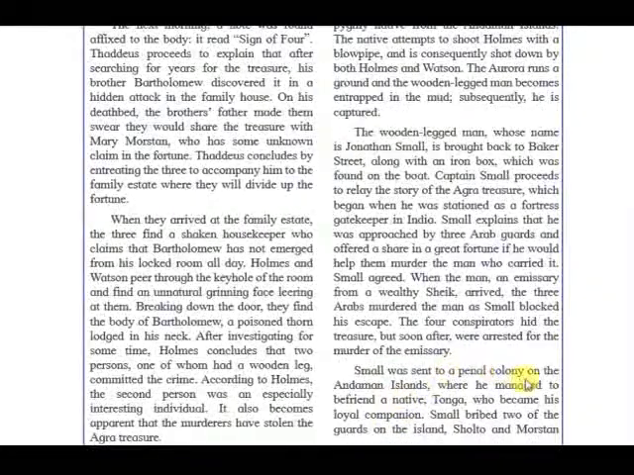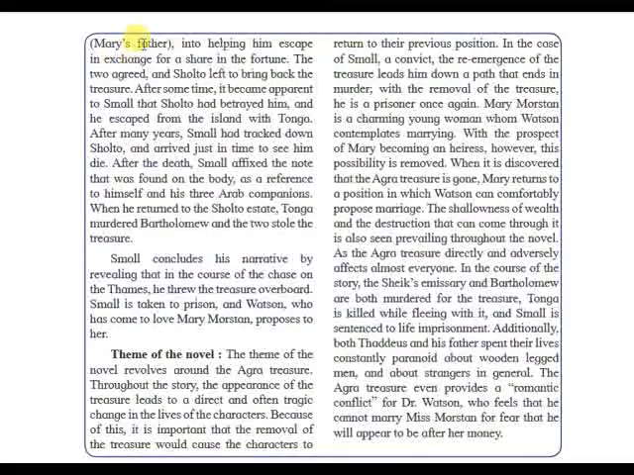Small was sent to a penal colony on the Andaman island, where he managed to befriend a native, Tonga, who became his loyal companion. Small bribed two of the guards on the island, Sholto and Morstan, that is none other than Mary's father, into helping him escape in exchange for a share in the fortune. The two agreed, and Sholto left to bring back the treasure. After some time, it became apparent to Small that Sholto had betrayed him.